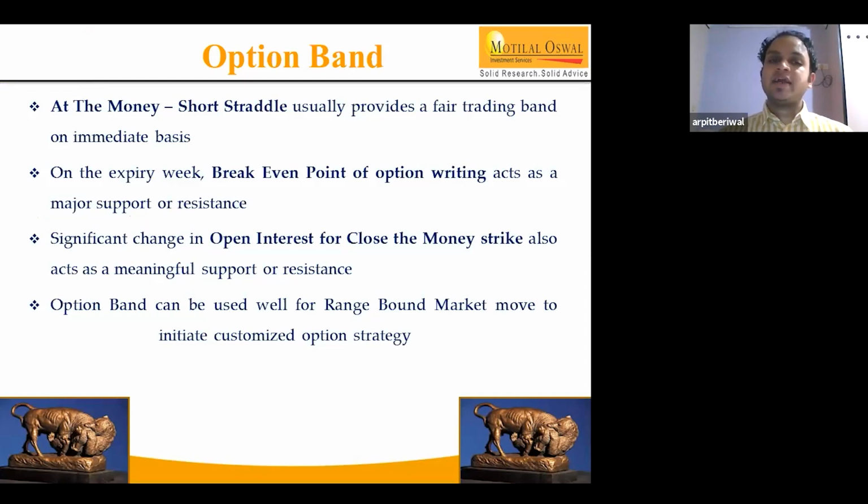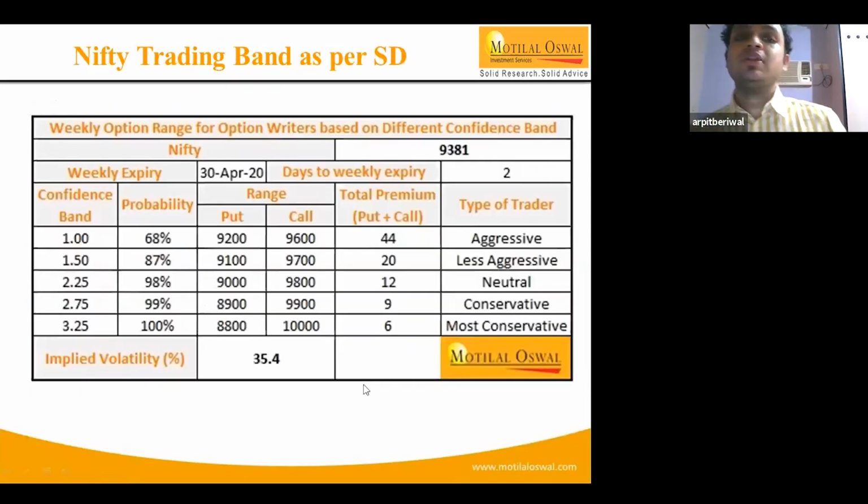The put writing activity is slowly and gradually shifting upwards, but at the same time, call concentration at 9,500 is maximum. So that is likely to act as a major hurdle going ahead for the expiry. But at the same time, 9,400 is likely to act as a key support for the option chain players. As per the option band, we try to formulate the same thing for the Nifty and Bank Nifty range.